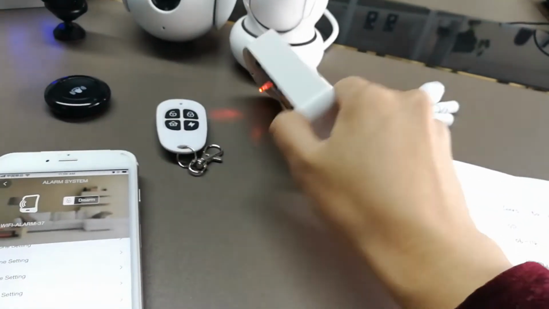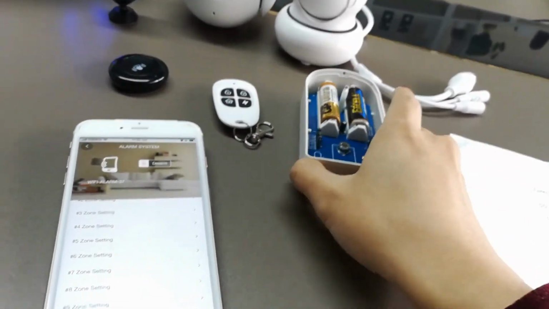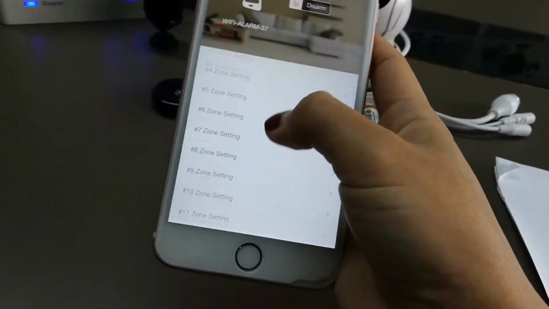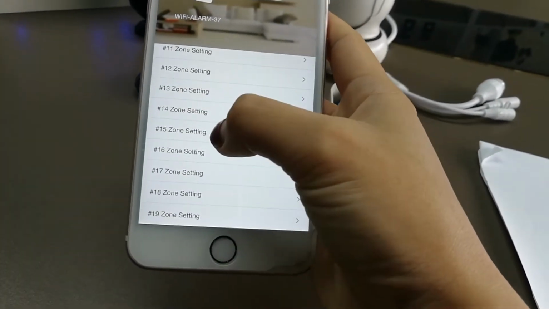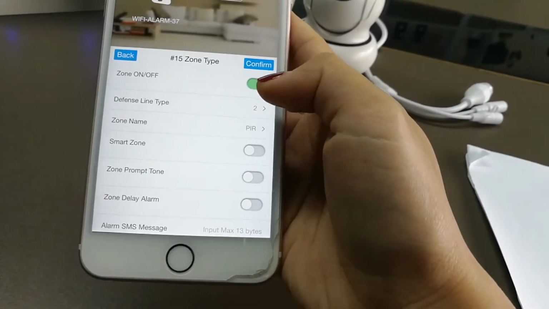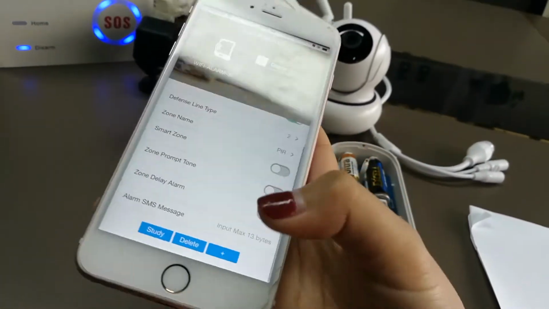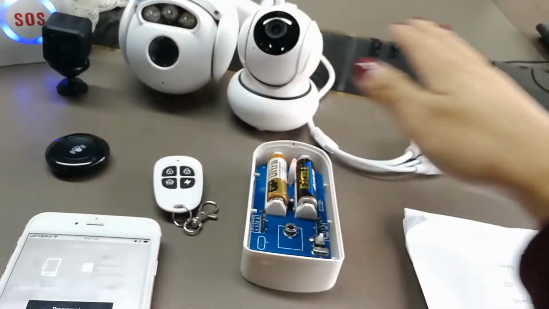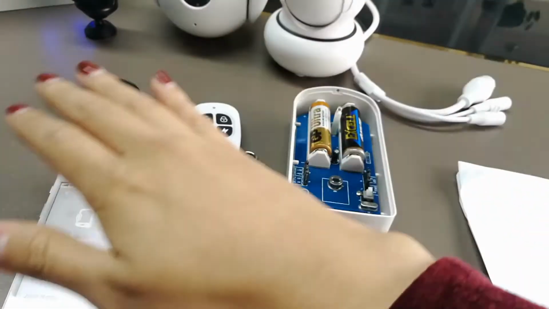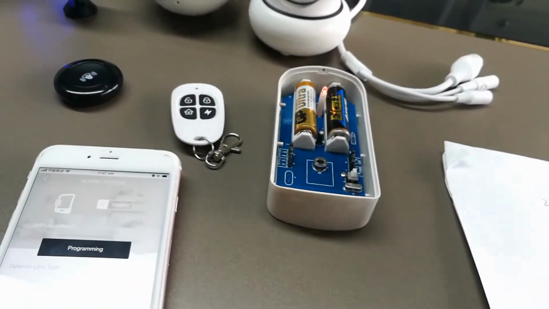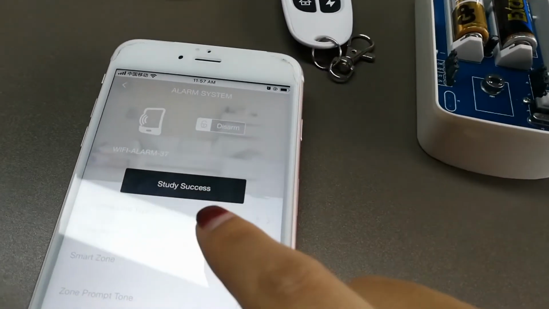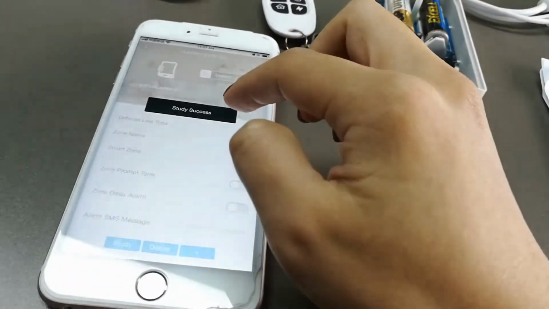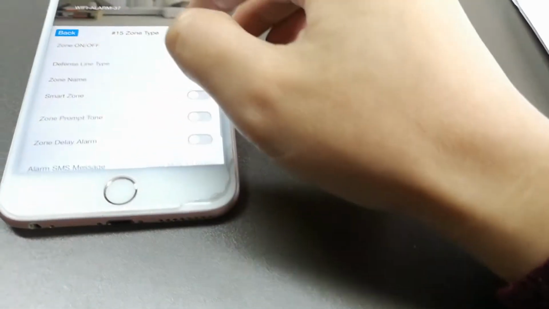And then let's go to PIR. Okay, let's choose zone 15. Zone 15. Switch on and study. Okay, trigger the alarm 2 times. The lights will be on. Okay, success. Let's confirm.